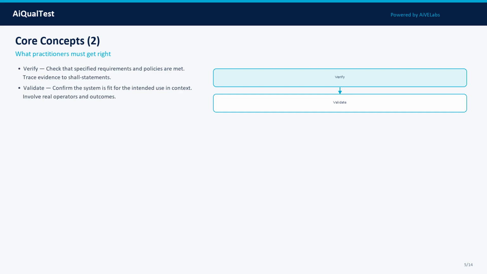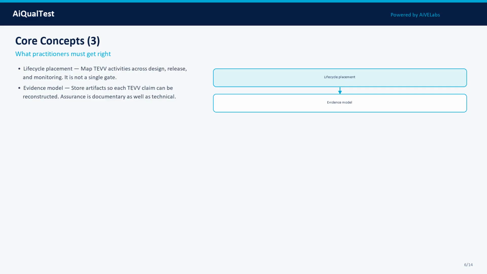Concept 4: Validate. Confirm the system is fit for the intended use in context. Involve real operators and outcomes. Treat this as a measurable property, tracked across model, prompt, data, and tooling changes.